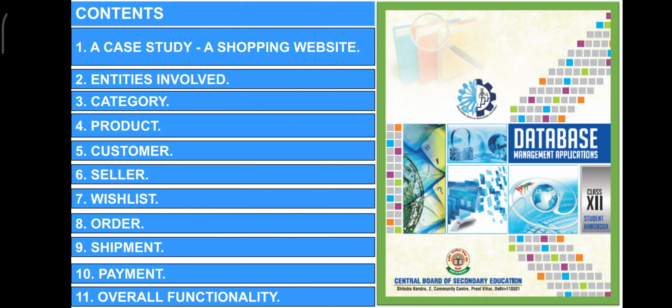Number 3 is the category table. What are the fields that are needed for the category table? What are the fields that are needed for the product table, customer table, seller table, wish list table, order table, shipment table, and payment table.